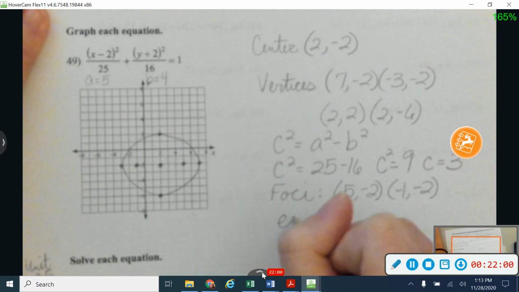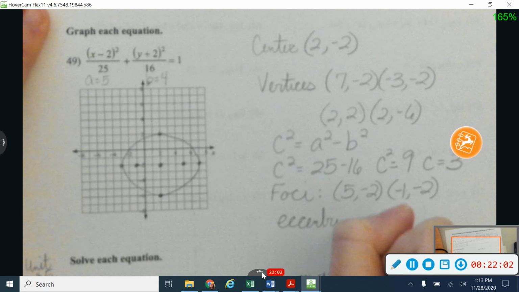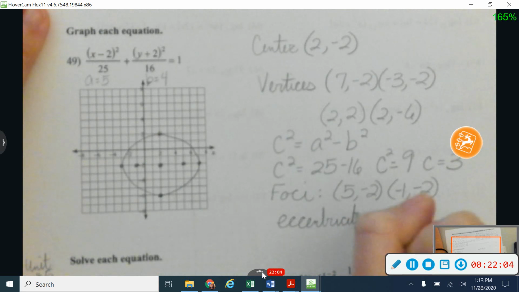And then the last thing they may ask you about is the eccentricity. And to find eccentricity, I'm just going to take my C value and put it over my A value. And so in this case, C was 3 and A was 5.